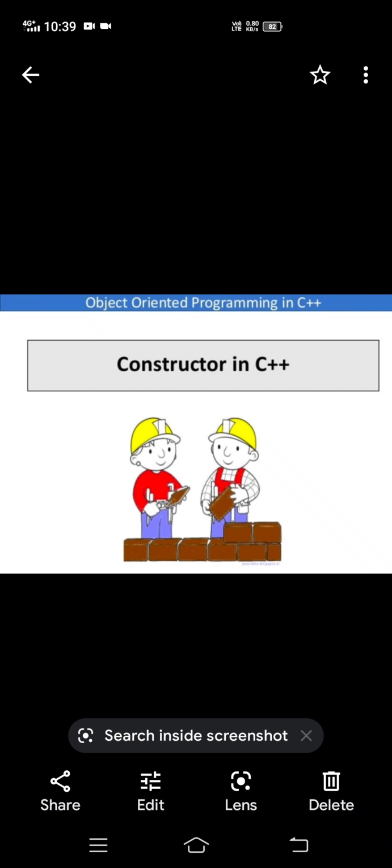So a constructor is also a function, but it is a special kind of function. Why?